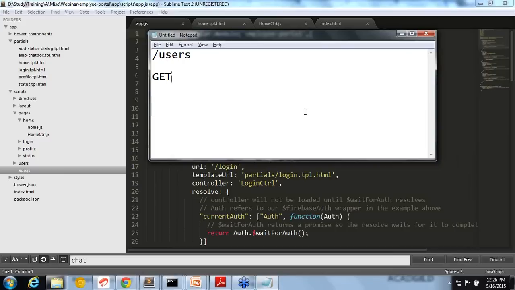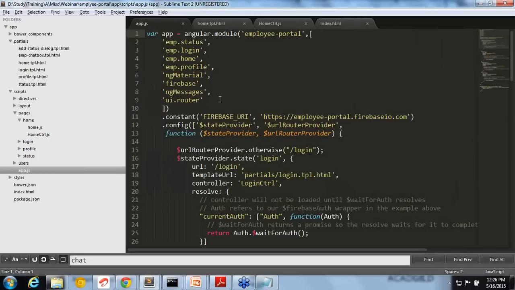So this is how we are having the AngularJS session and all. Fine. Okay. Sorry for that.